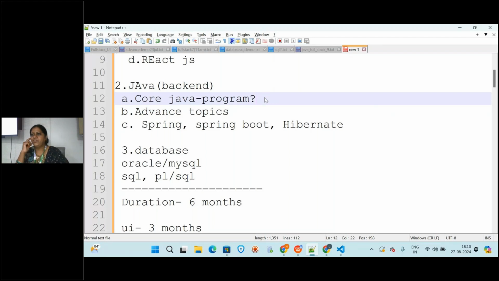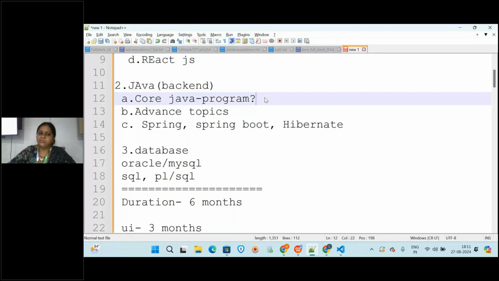Program ante entandi? No problem, we can be interactive. So if you are answering the questions, we can understand how much you know. Writing the code. Okay, so what is a program means? It is a set of instructions to perform a task. Okay, writing a code also correct. You can write some set of instructions to perform a particular task. The task can be any simple one, adding two numbers, multiplying, division, anything is a program, right? How we will perform it step by step, that is called as a program.